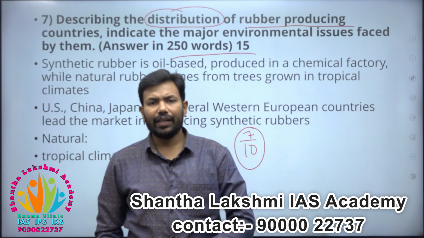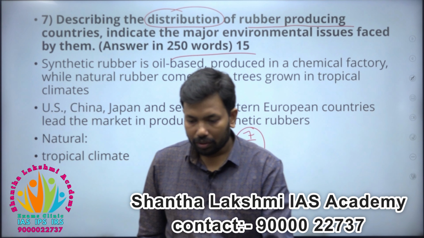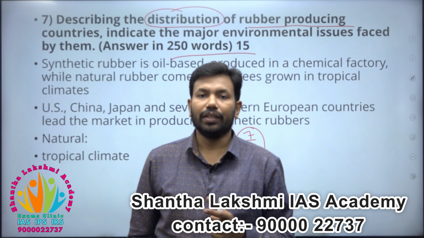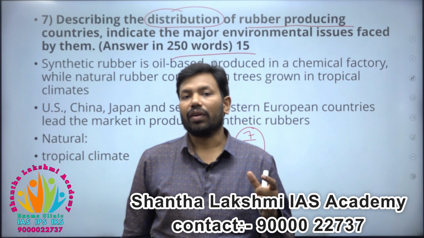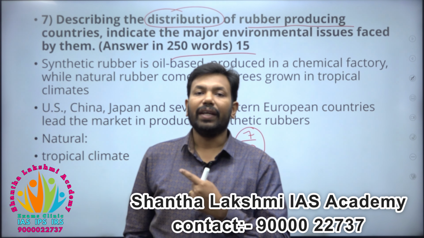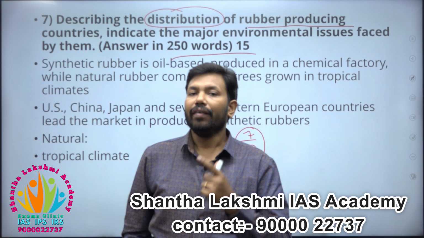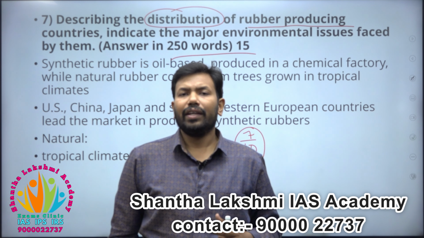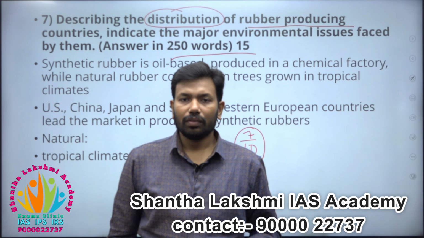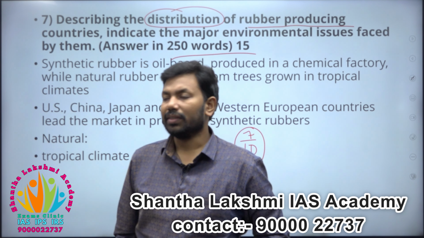Cyclone Ockhi suddenly came to India. Why? Because a huge amount of the Western Ghats has been converted from the existing rainforest into rubber trees. This has been done for decades, and suddenly one day climate change started in India with Cyclone Ockhi, and it has been happening since. This is the best example you can write about, Cyclone Ockhi.